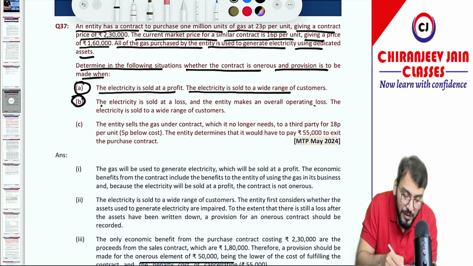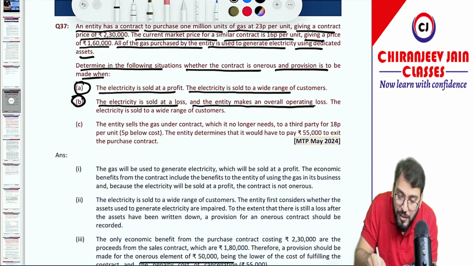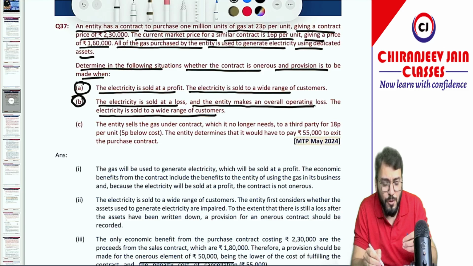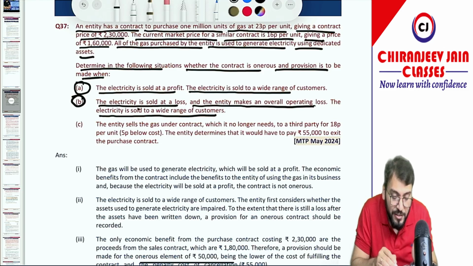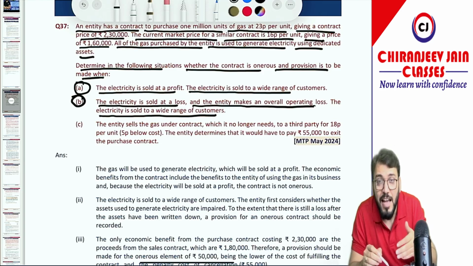Point number B. The electricity is sold at a loss and the entity makes an overall operating loss. The electricity is sold to a wide range of customers. Now from this case it is understood that it becomes an onerous contract, because the electricity which is generated from that gas is expected to be sold at a loss.